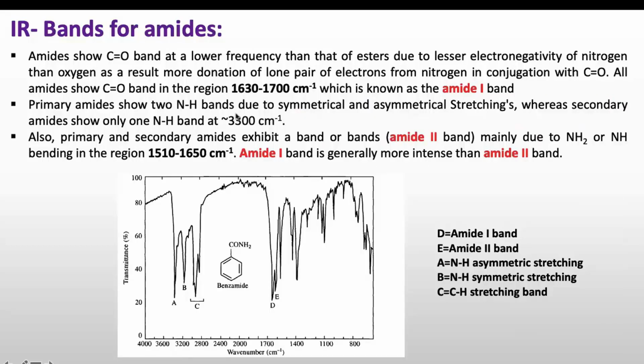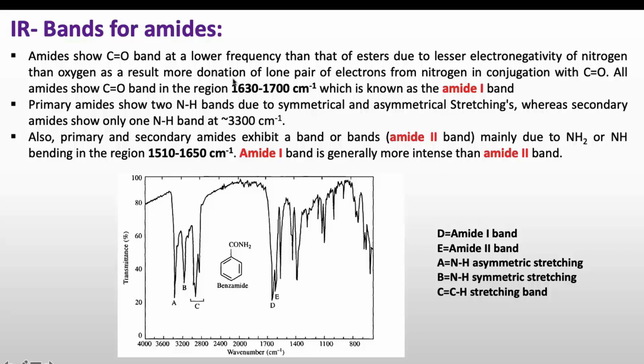Now in case of amides, how will we identify the amides in organic molecules? Amides must show one peak for C double bond O, meaning carbonyl, and another peak for NH stretching. Amide shows the C double bond O band at lower frequency than that of ester, as we have seen previously, because there is more conjugation over the inductive effect, since nitrogen is less electronegative than oxygen.